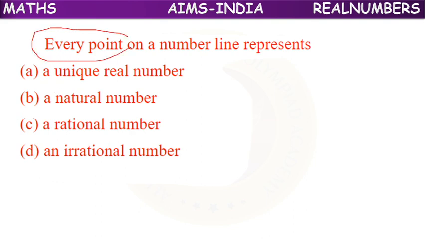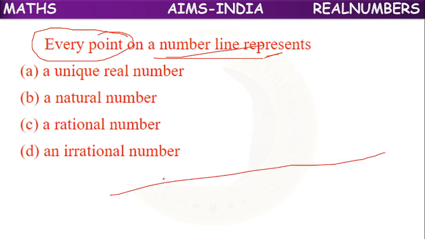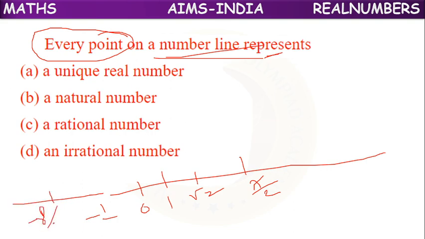Next, every point on a number line represents... Suppose we have a number line. On the number line, we can represent 1, we can represent -1, we can represent √2, we can represent 0, we can represent 7 by 2, we can represent -8 by 3.